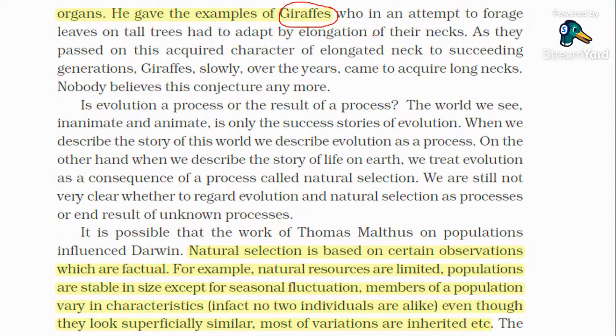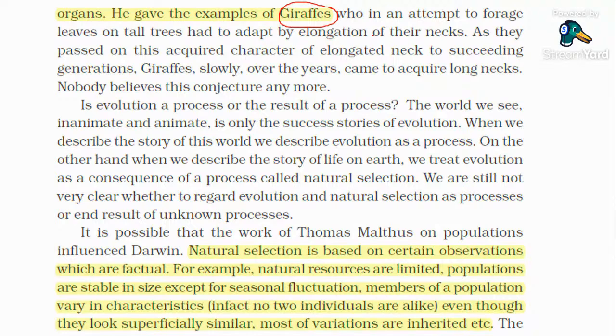So Lamarck proposed a use and disuse theory. If we keep an organ unused for many years, it will naturally get eliminated. For example, the tailbone. The tailbone was of no use, so without any use, the tailbone gradually fell into disuse. By the disuse, they got removed or eliminated. Vestigial organs.